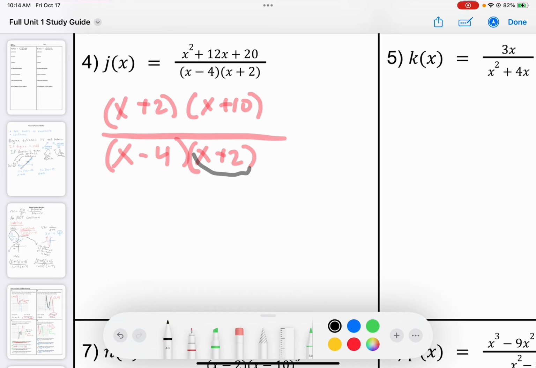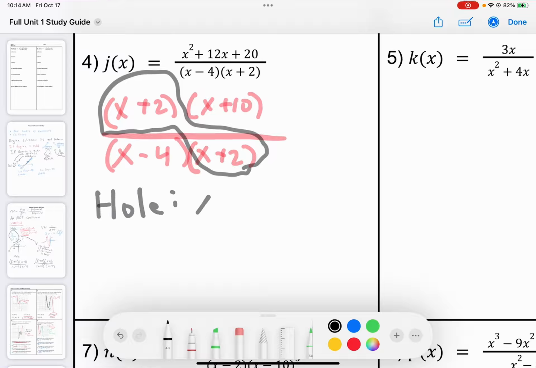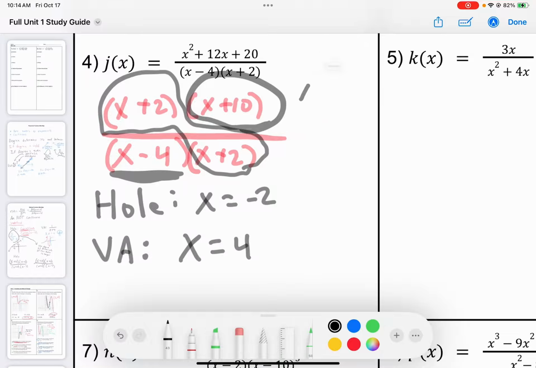Okay, well, here I have this x plus 2 on the top and bottom. So that's going to be a hole at x equals negative 2. And a vertical asymptote. Well, this x minus 4 only occurs on the bottom, so I'm going to have a vertical asymptote at x equals 4. I know I didn't ask, but there's a 0 at x equals negative 10.